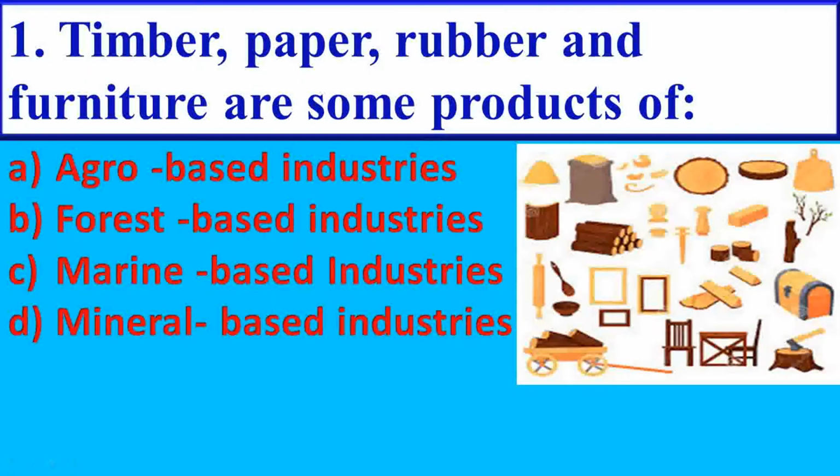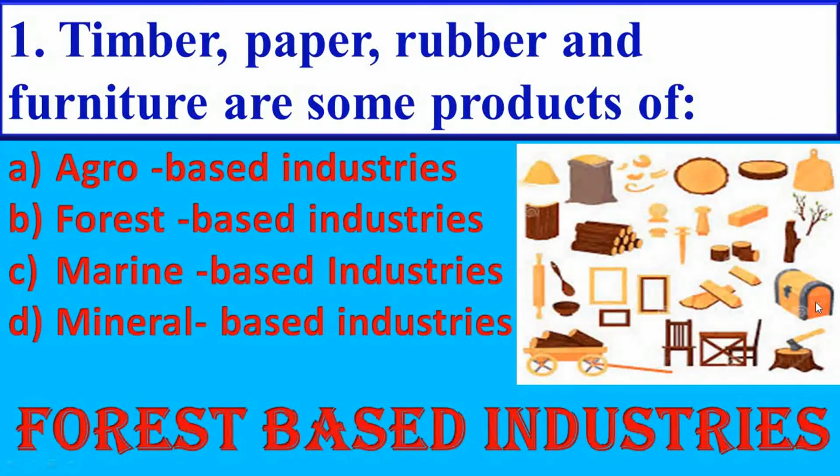Timber, paper, rubber and furniture are some products of option A, agro-based industries, option B, forest-based industries, option C, marine-based industries, option D, mineral-based industries. Answer is forest-based industries.